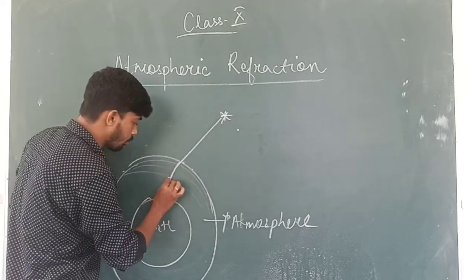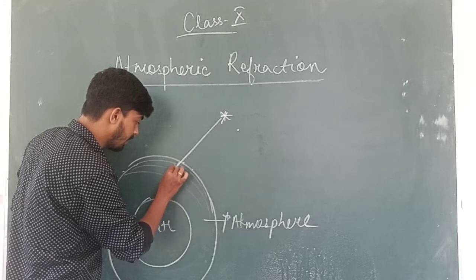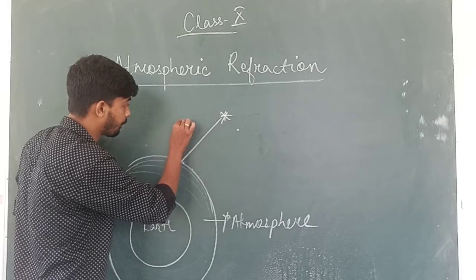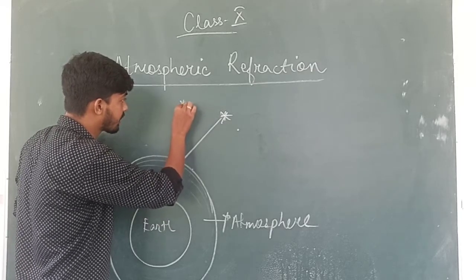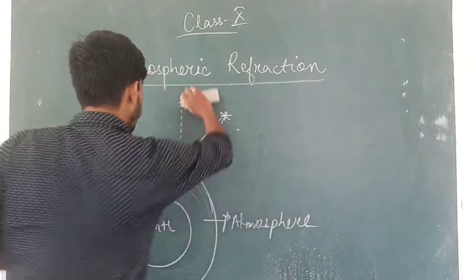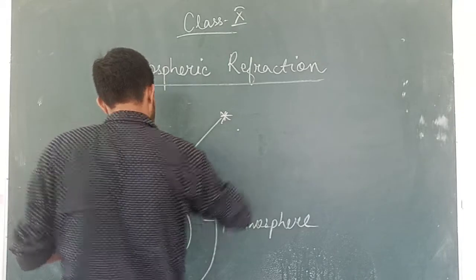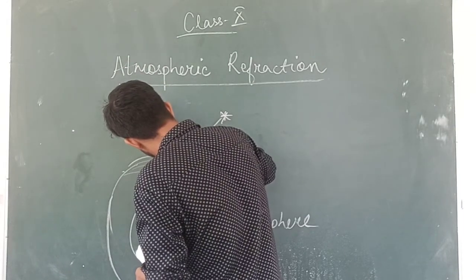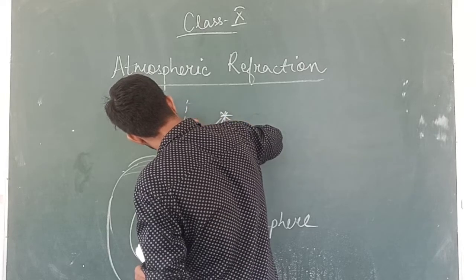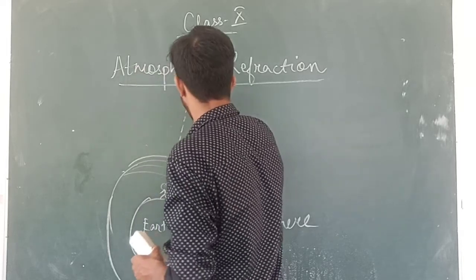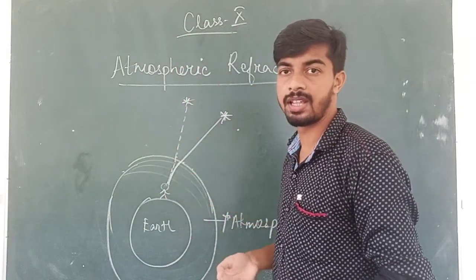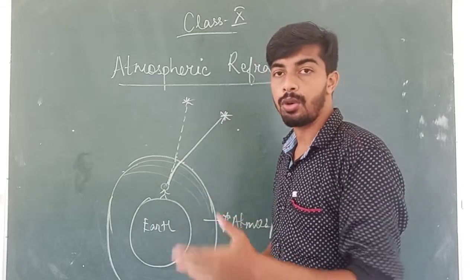So in this case also, this person's eye will assume that the light is coming straight from space. The eyes will basically think that the light is coming from space straight away without bending, and think the star is here, because we assume that light is going straight.